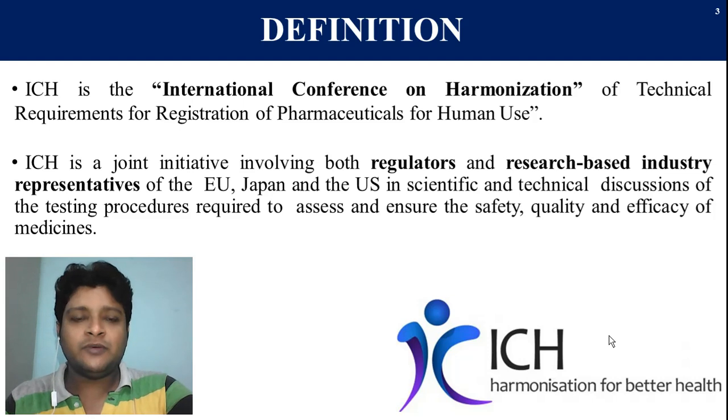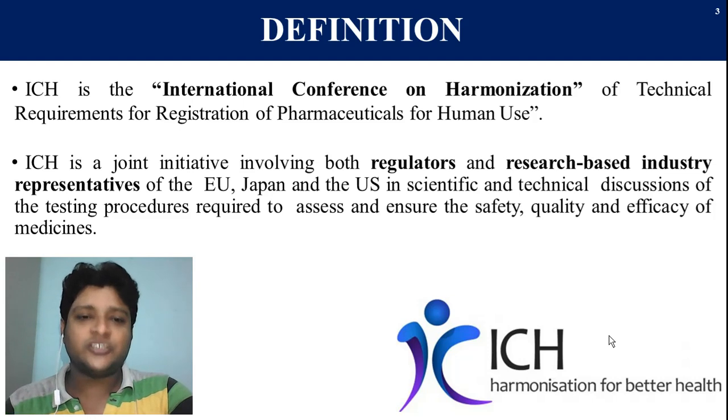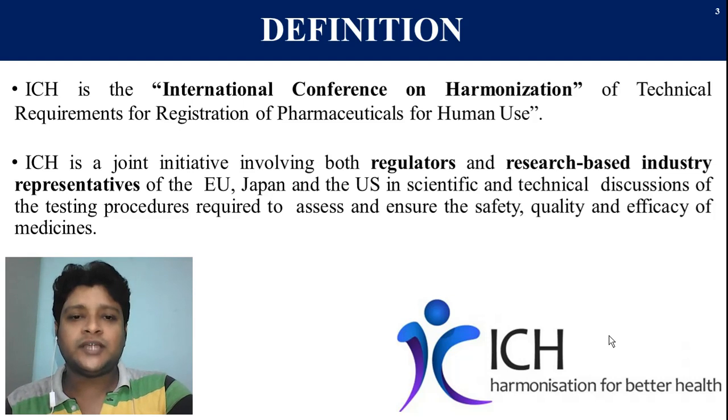So let's have a look at the ICH definition and its composition. ICH full form is International Conference on Harmonization. It deals with the technical requirements for the registration of pharmaceutical products intended for human use.